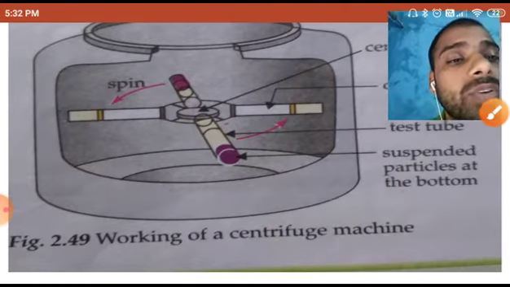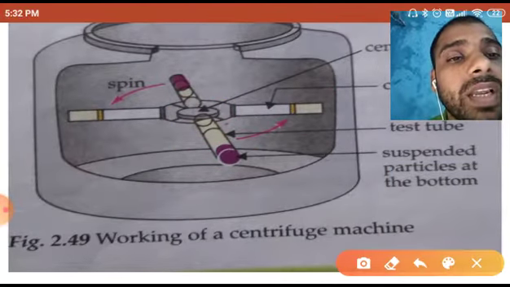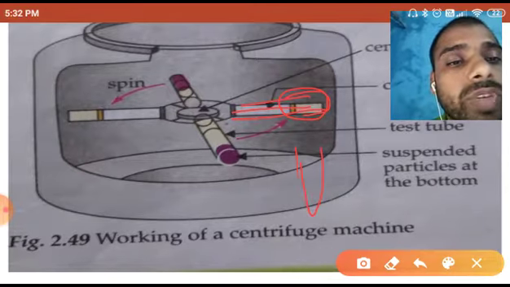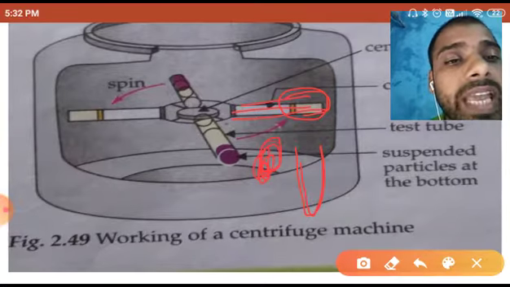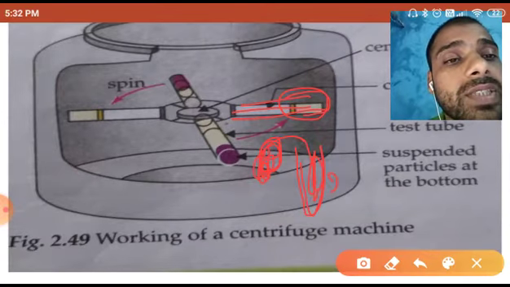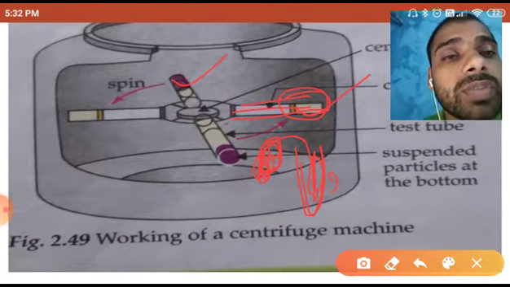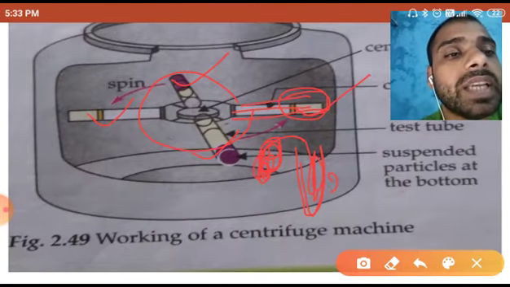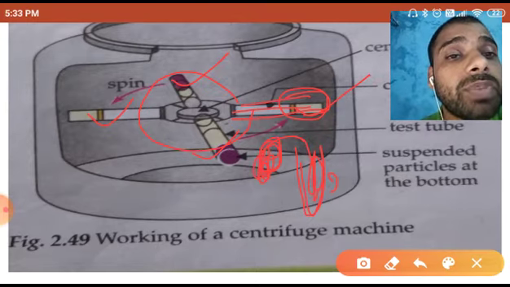In the rotatory holders we fill some liquid and adjust it. There is a place where you can take one tube out, and in that tube we keep the liquid which we have to separate. Then I will take this tube and fit it into the first one, second one, third one, fourth one. When I connect it with the source of power supply, it will rotate at high speed, and then it will follow that principle.